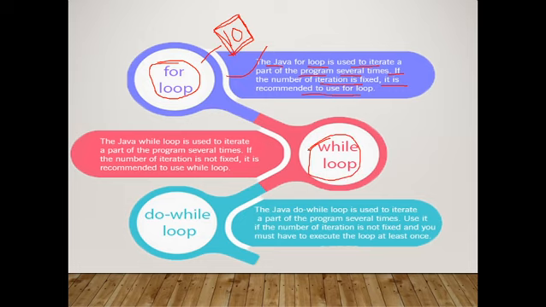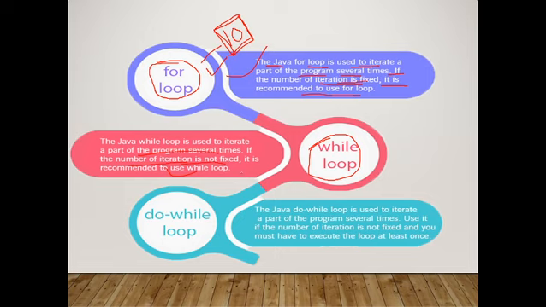Now, see while loop. The Java while loop is used to iterate a part of the program several times. See, both are the same, several times. But in for loop the number of iterations is fixed, that is, how many times you have to execute the loop. But in while loop, the number of iterations is not fixed. It is recommended to use while loop if the number of iterations is not fixed. I will recommend you to use while loop in the program.